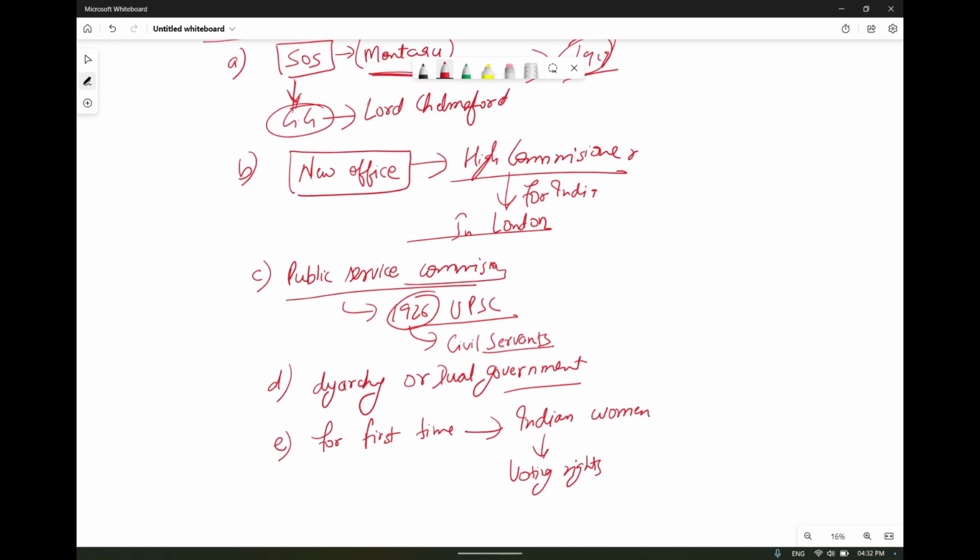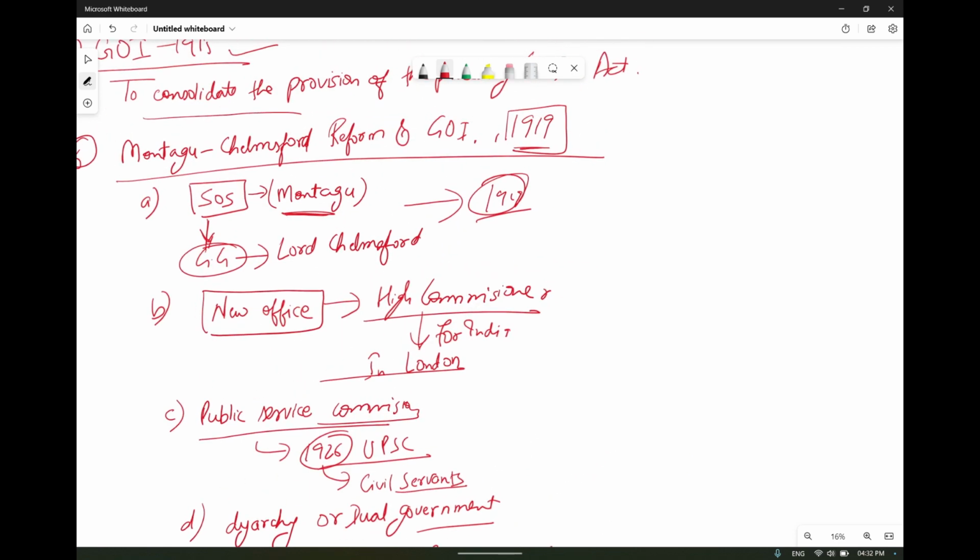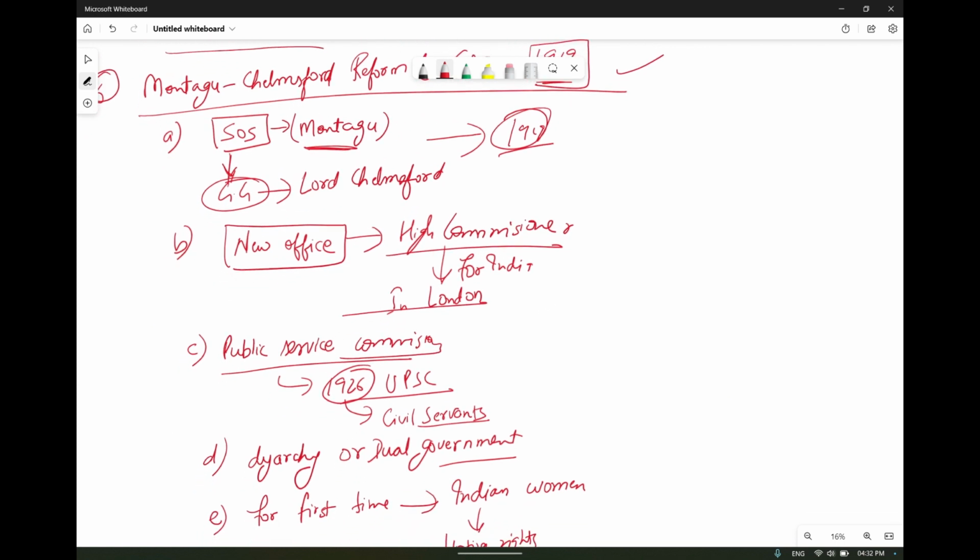So many things happened during this reform in 1919. This happened after World War. Okay, first, who did this? The reform was done through Montagu and Lord Chelmsford.